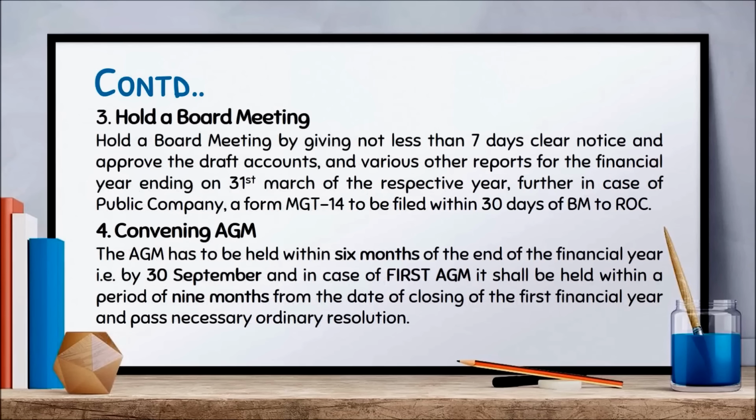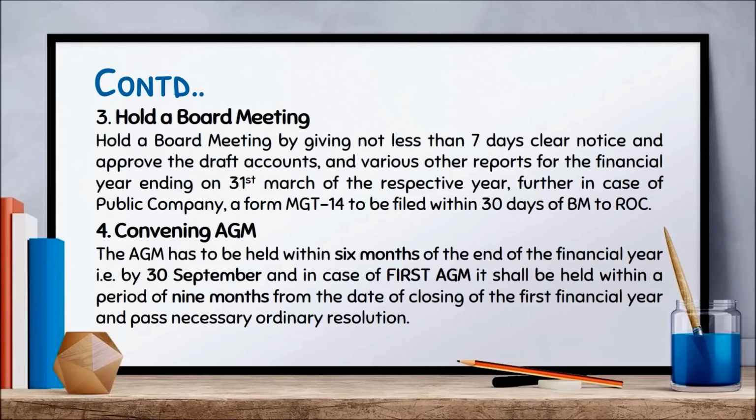Thirdly, you need to hold a board meeting by giving not less than 7 days clear notice and get your accounts approved, along with various other reports like board reports and audit reports, in the board meeting. Further, in the case of public companies, you also need to file MGT-14 within 30 days of the board meeting to ROC.